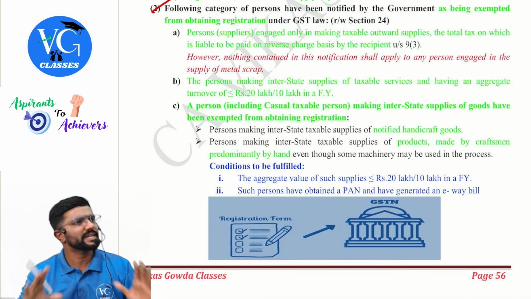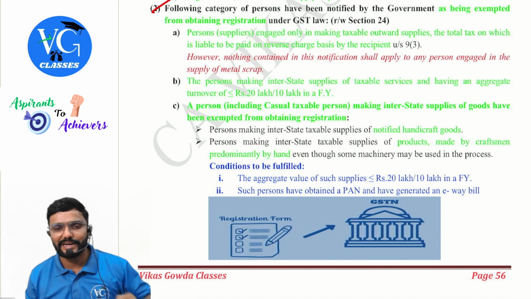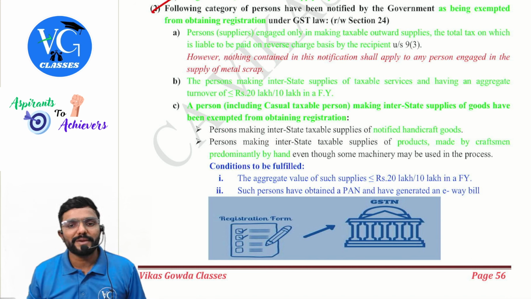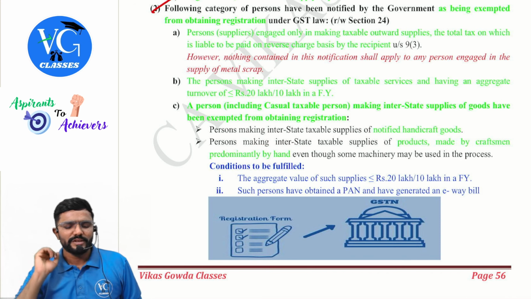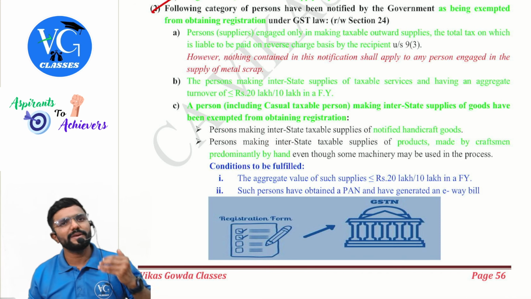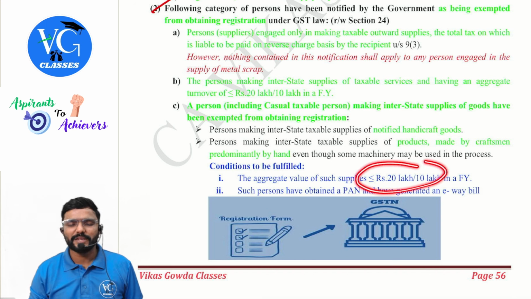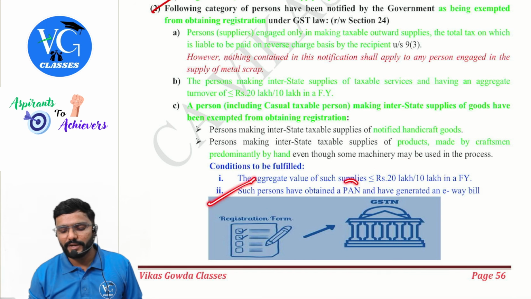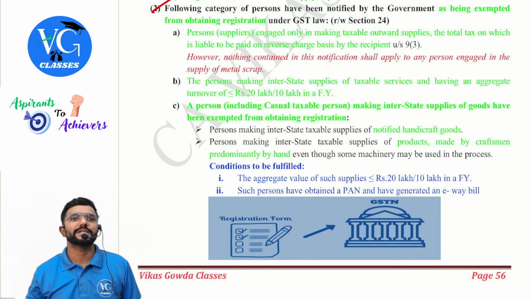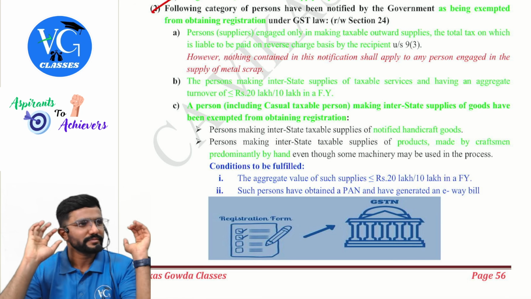Means majority of the work is done by hand weaving and all. Even though some machinery may be used in the process, guys, some toys and all. So for them, is threshold limit applicable? Yes. So what is the threshold limit applicable for them? 20 or 10 lakh. But one of the conditions is they should have obtained a PAN, and for the movement of goods, they have to generate an e-way bill.